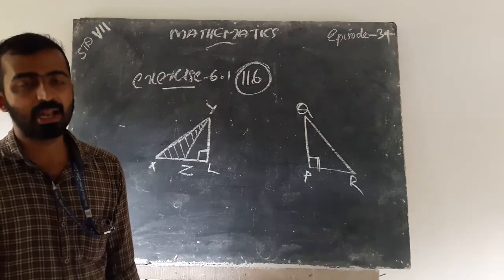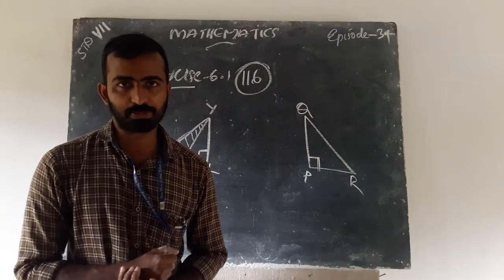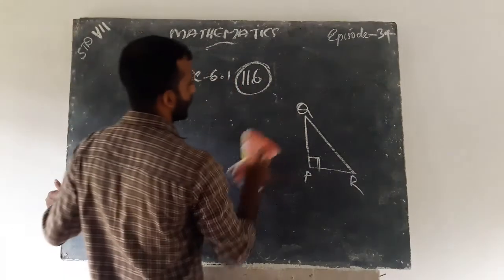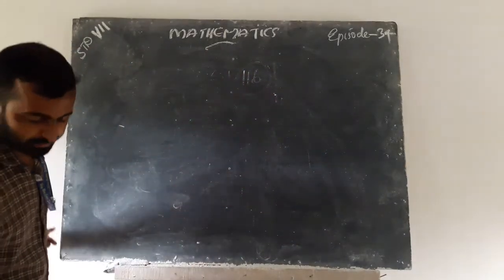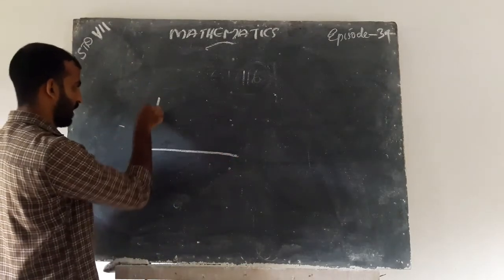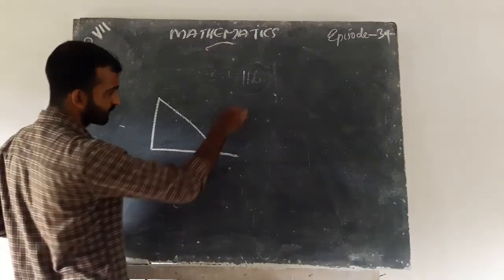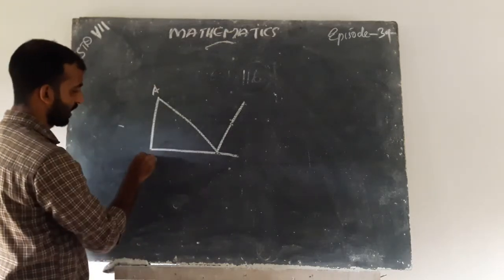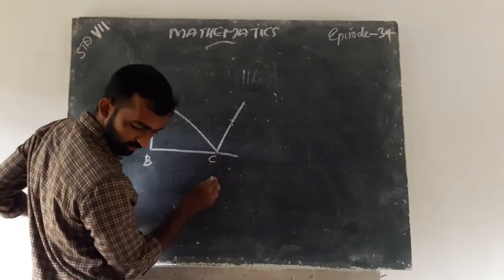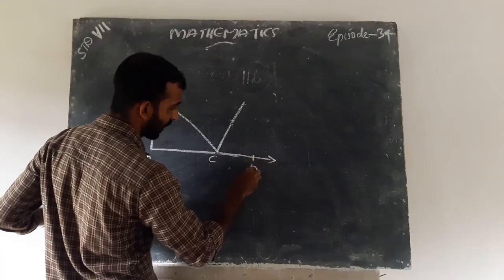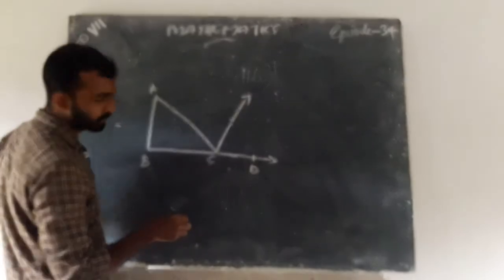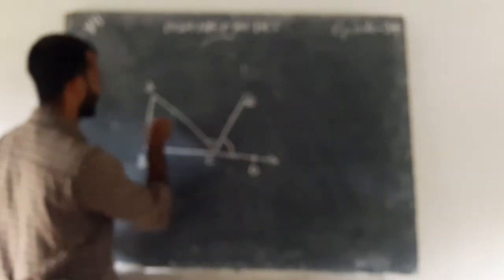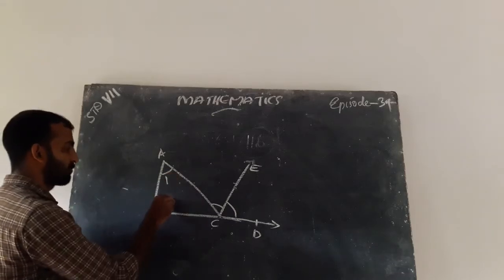The relationship between exterior angles and interior angles. For example, I draw a triangle. This angle is 1, 2, 3.